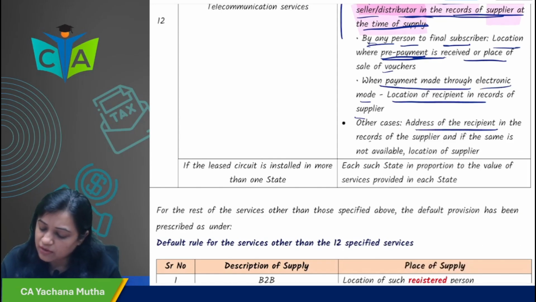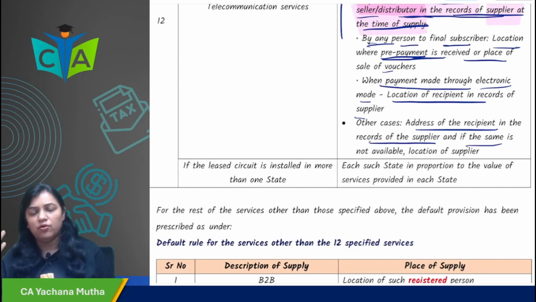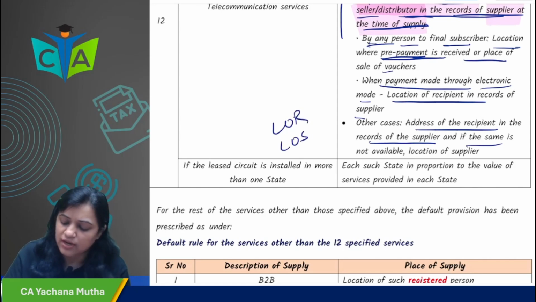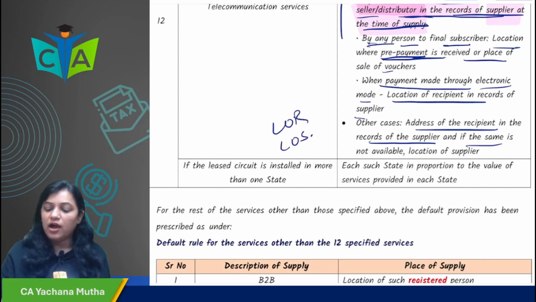address of the recipient in the records of supplier, and if it is not available, LOS, location of supplier. So if the address is there, LOR; if the address is not there, LOS. I hope it is clear.